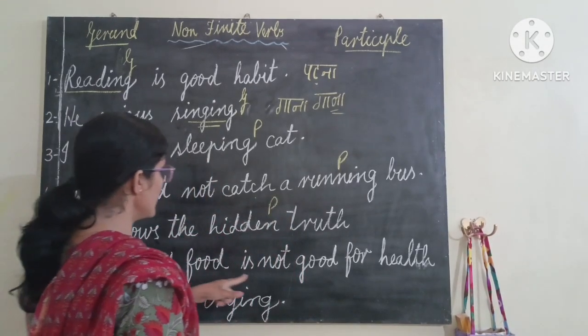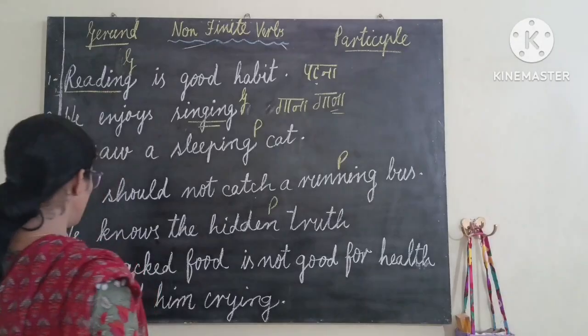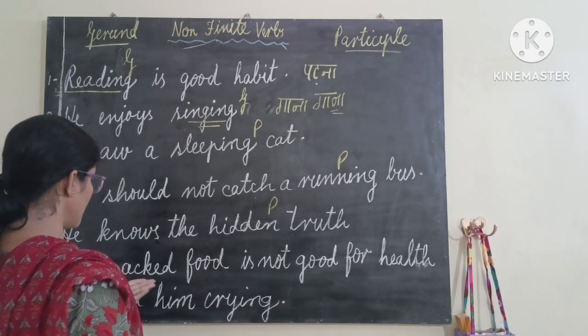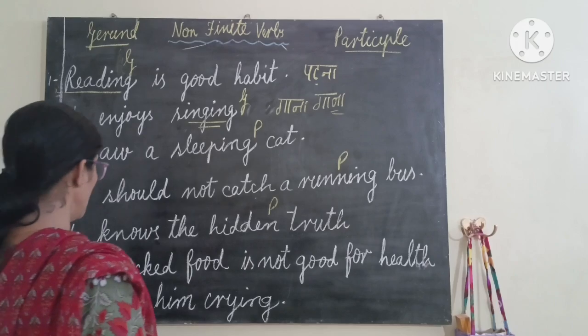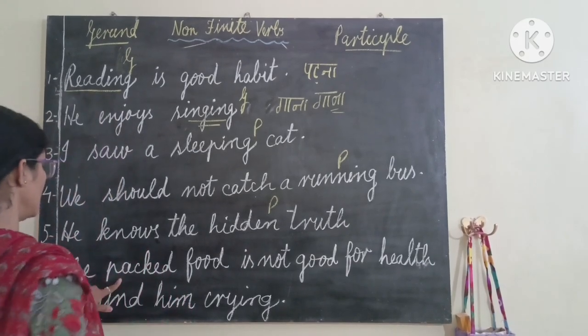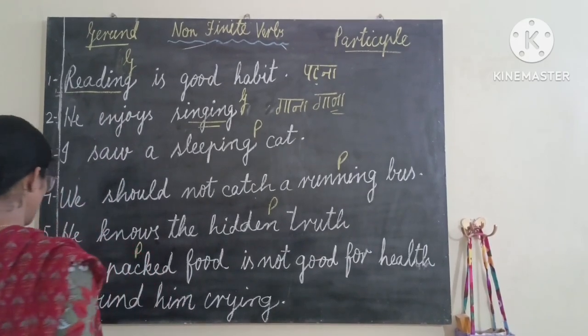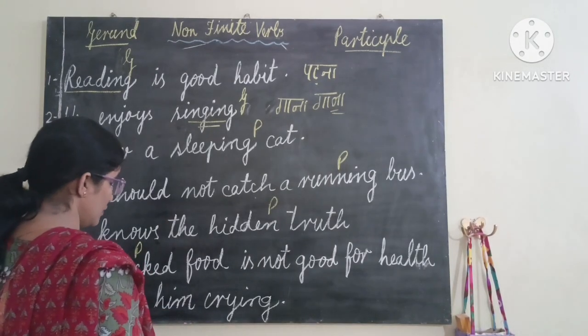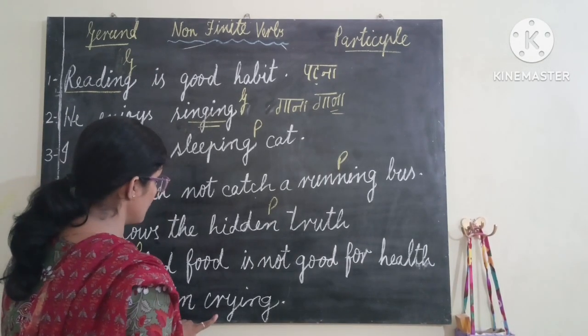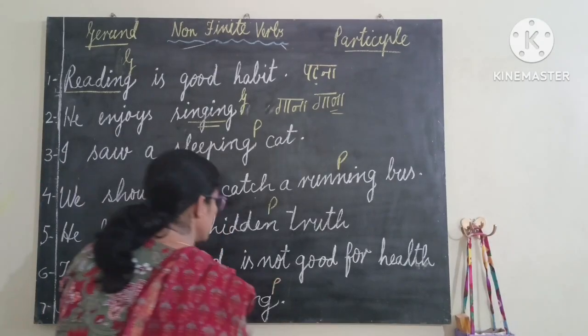The packed food is not good for health. Packed food, it is not giving the sound of na. Pack किया हुआ food. So this is also a participle, not a gerund. I found him crying. I found him how? Crying. रोते हुए. It is also not giving the sound of na. So this is also a participle.